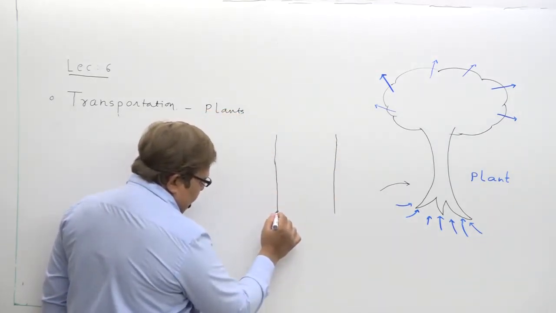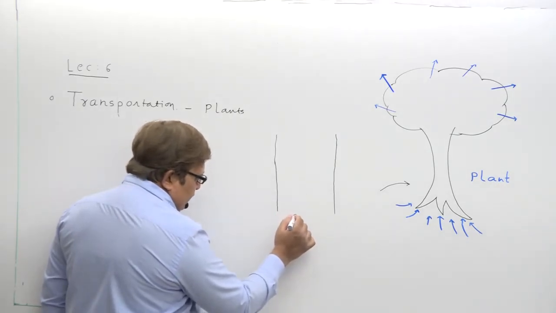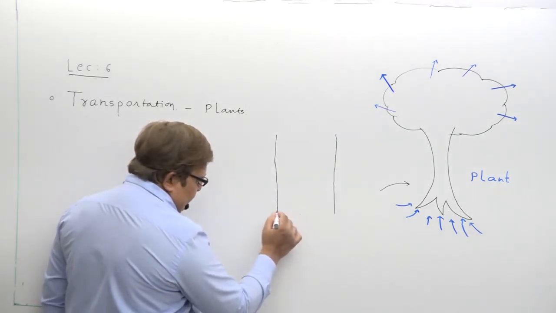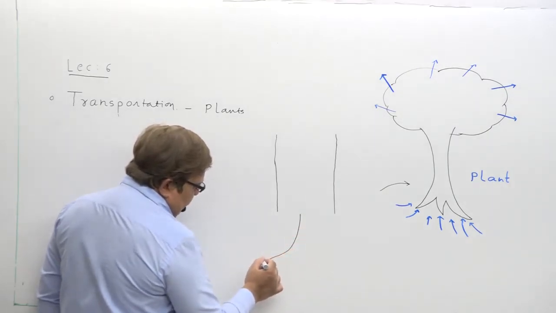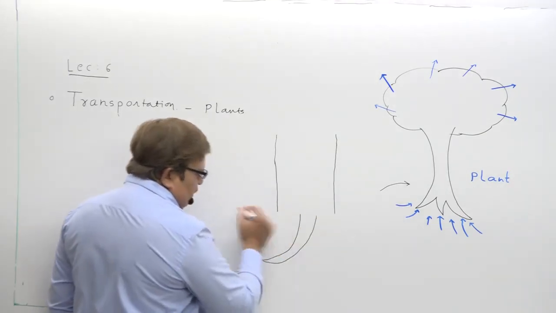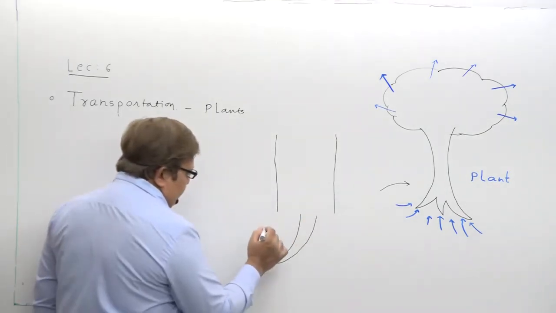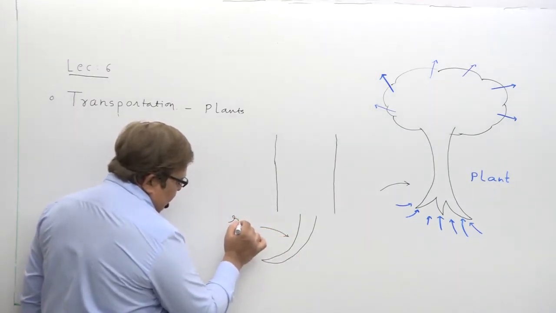I am not drawing all the roots, just one root to understand the detailed process. Suppose I have shown one root here. Not all roots, we are just trying to understand what happens.